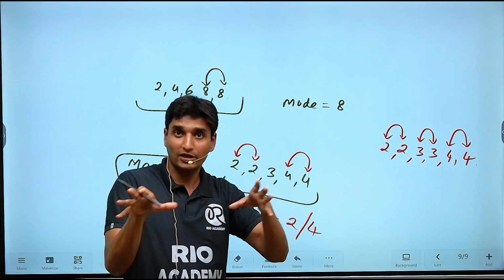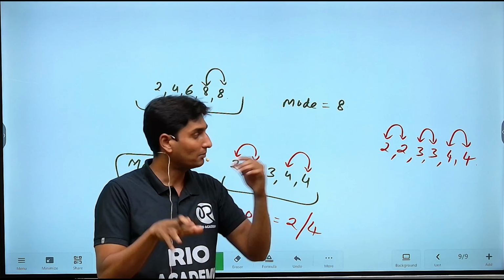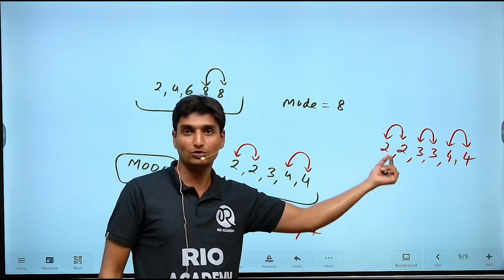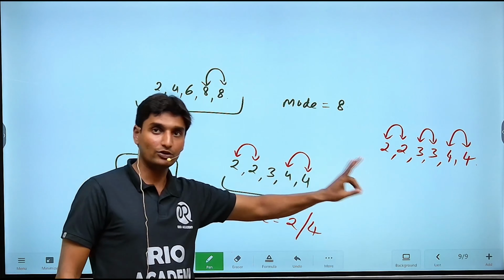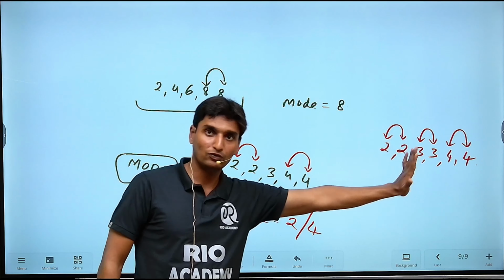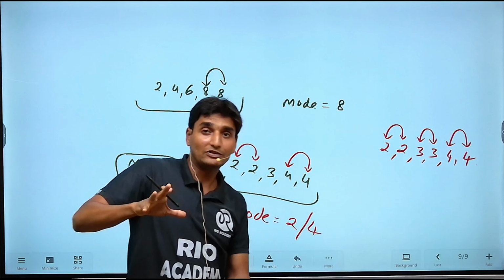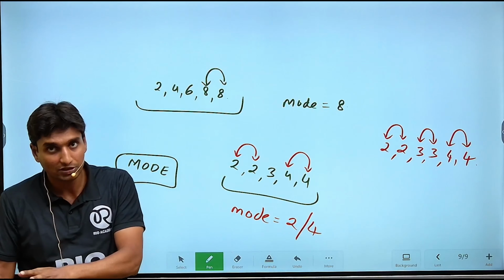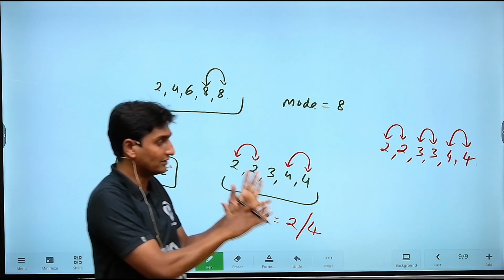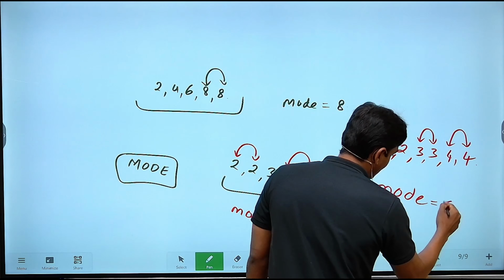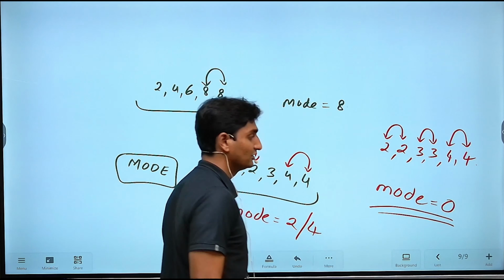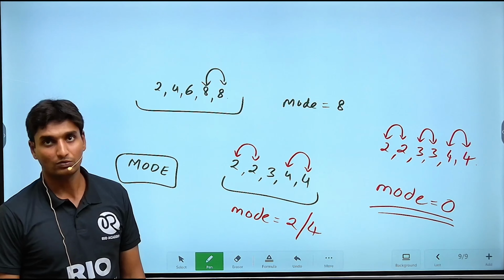Only if compared with the others, that element should occur a greater number of times. But here 2 is occurring twice, 3 is occurring twice, 4 is occurring twice. There is no maximum number of repetition with respect to others here, hence the mode is going to be 0. Here the mode will turn out to be 0.